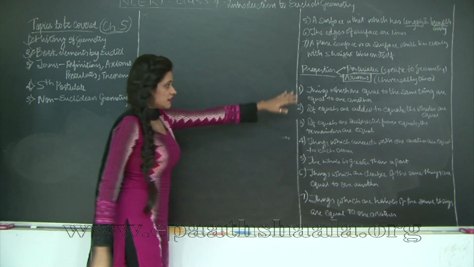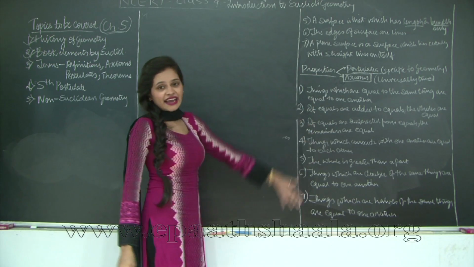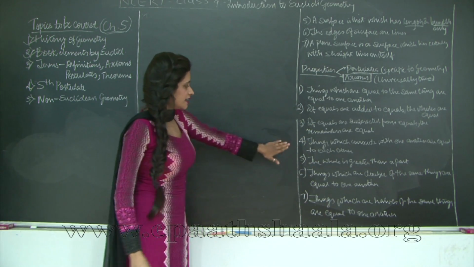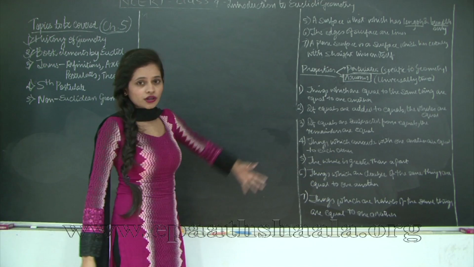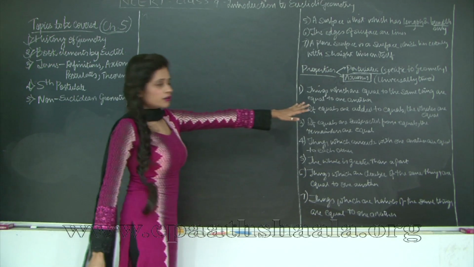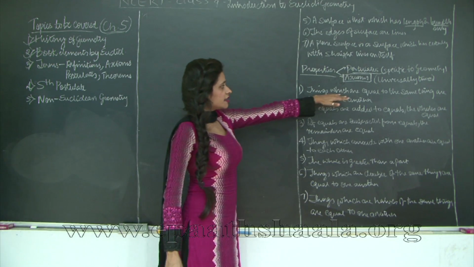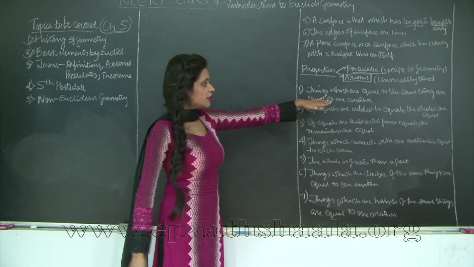And you might get to name the axioms, or write all the axioms in your exams. So just make a note while I'm teaching you. So let's take a look at the first axiom. Things which are equal to the same thing are equal to one another.